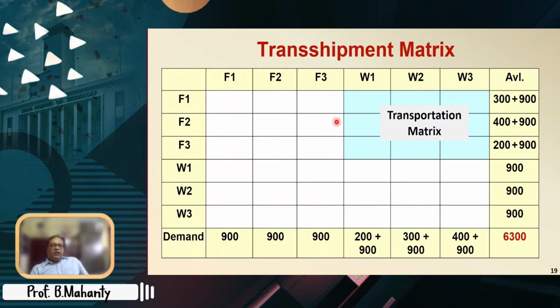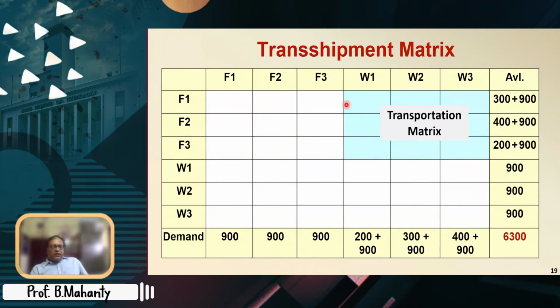Look, the original transportation matrix I have now identified as this particular square. If you think of these as 4 different squares, this is one square. It may not be square all the time. In this case, it is a square. In other cases, it will be a rectangle, but here there are 3 factories and 3 warehouses. That's why it's a square.